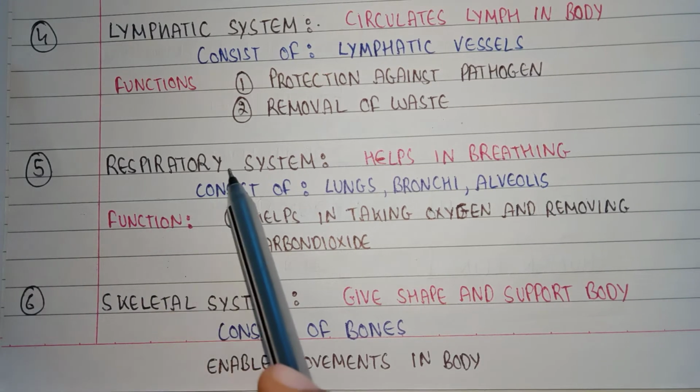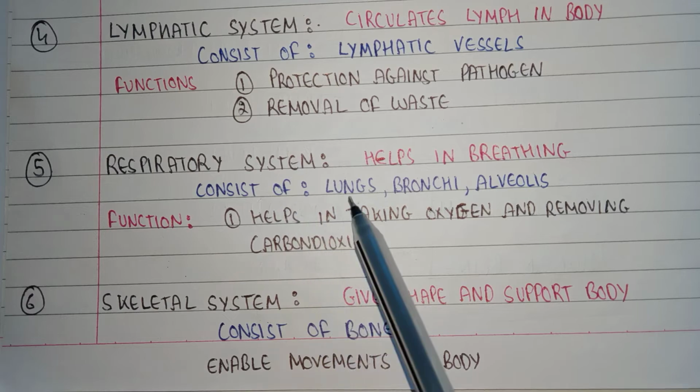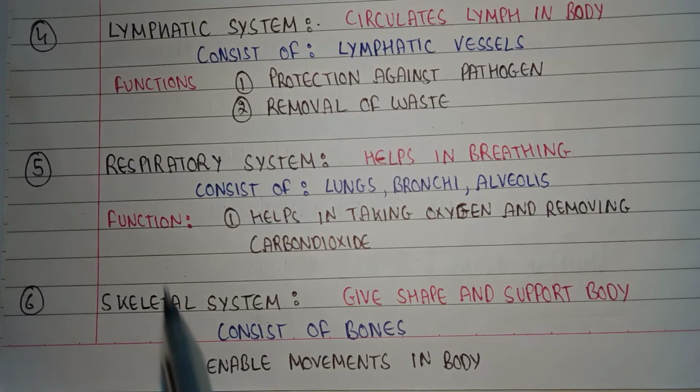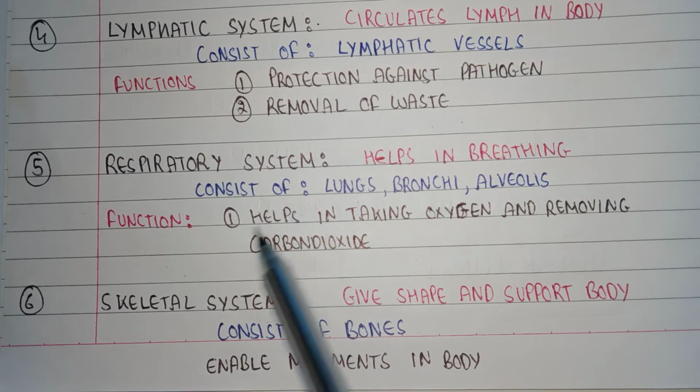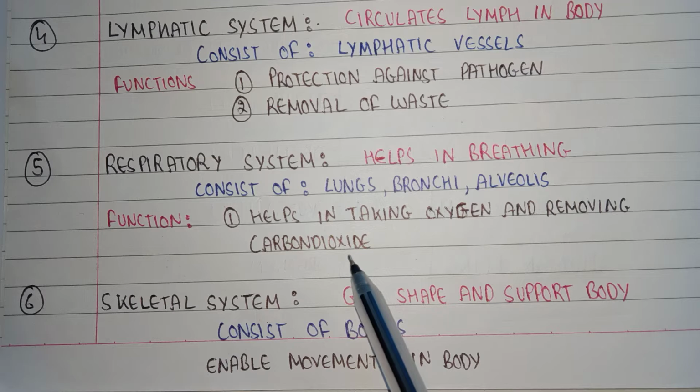Fifth is the respiratory system. It helps in breathing. It consists of lungs, bronchi and alveoli. The function of the respiratory system is that it helps in taking in oxygen and removing carbon dioxide.